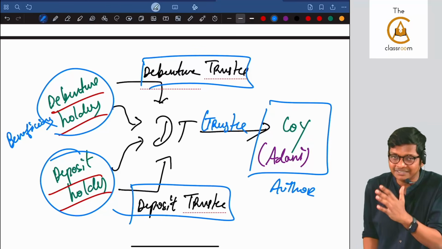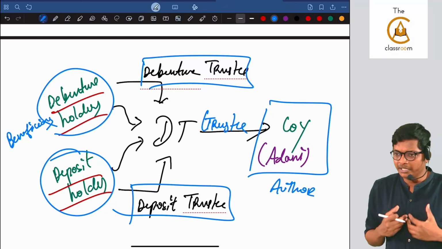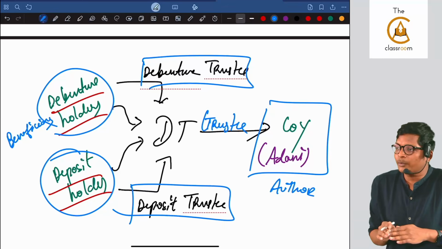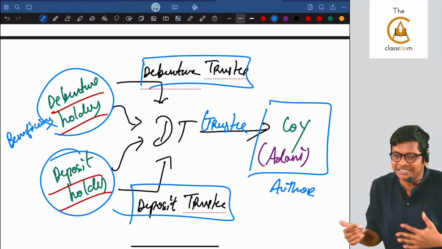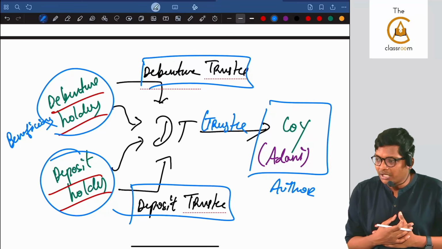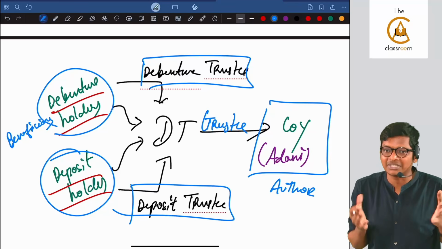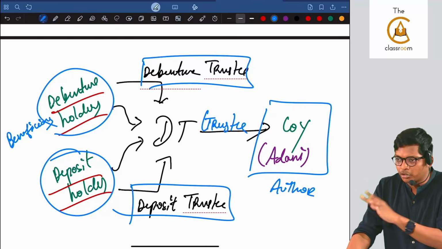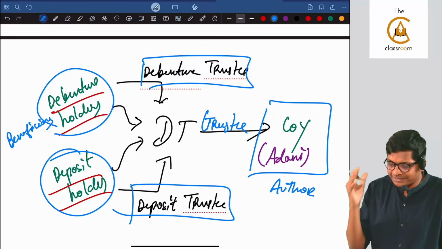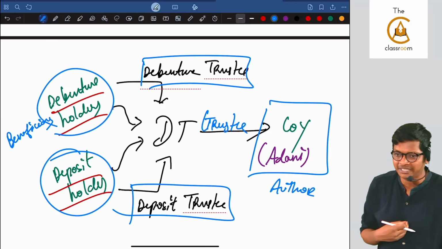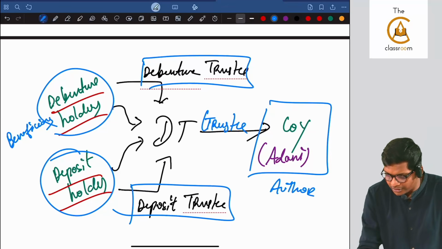We will anyway see this in incorporation chapter. What is a trust or foundation, you would have seen. Are you following? So now there is a trust, a triangular agreement between 3 people, company, beneficiary, and debenture or deposit trustee. Is that clear, guys? Are you all understanding? So what does the deposit trustee do? Protect the interest on both the sides. If there is any conflict here or there, he will be the mediator. Okay. For example, let's say we take Pratik is the deposit trustee or debenture trustee. Can he go to office and simply sleep? No. His office location will be in the company only.